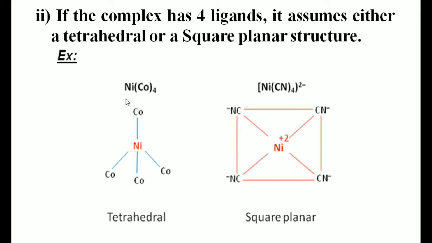For example, students, if you take Ni(CO)4, in this complex the geometry is tetrahedral. Whereas in the case of [Ni(CN)4]2-, the shape or structure of the complex is square planar geometry.